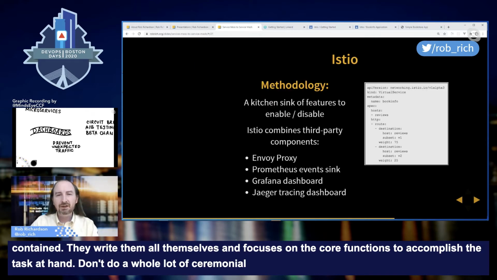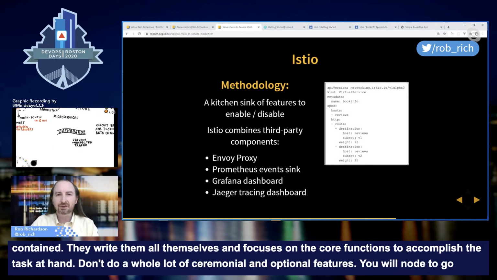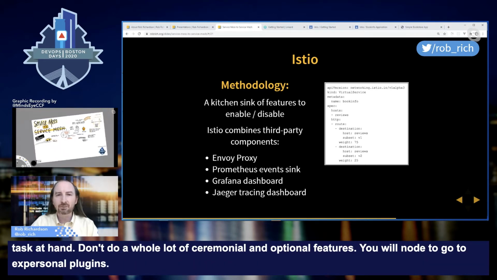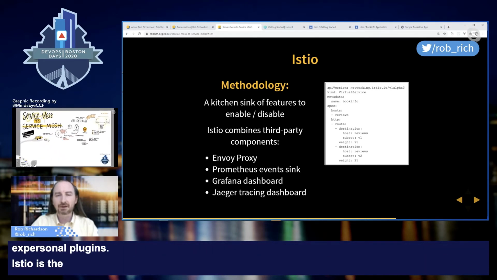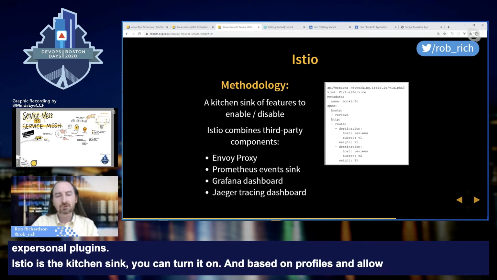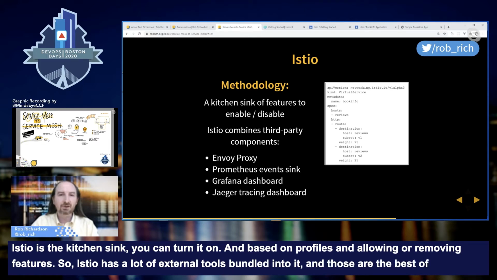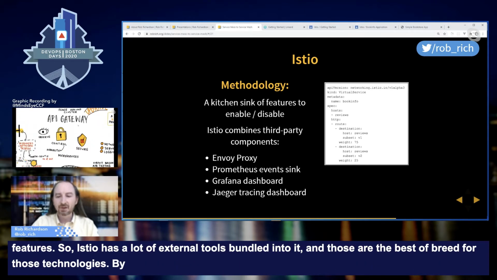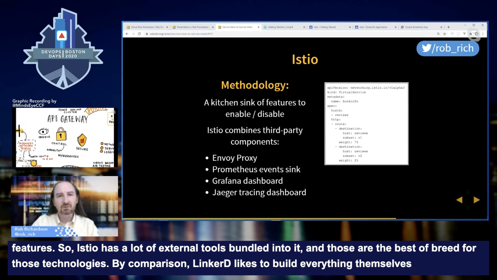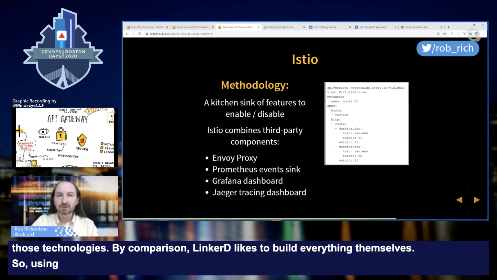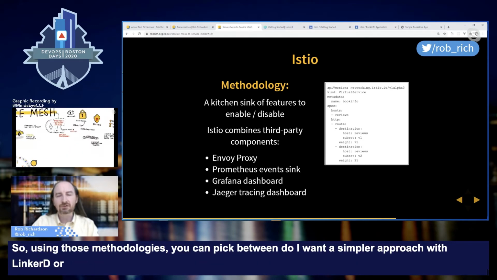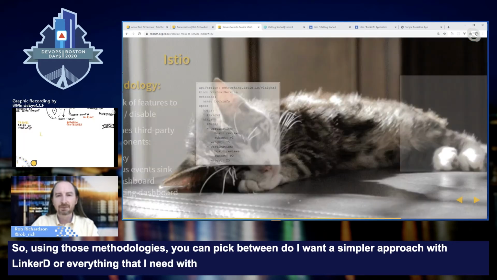By comparison, Istio is that kitchen sink. It has all the things included, and you can turn it on and off based on profiles or based on allowing or removing features. So Istio has a lot of external tools bundled in with it, and those external tools are the best of breed for those particular technologies. By comparison, Linkerd likes to build everything themselves. So using those methodologies, you can kind of pick between, do I want a simpler approach with Linkerd, or do I want kind of everything that I'll ever need with Istio? And you can research the other methodologies in other tools as well. Let's take a look at each.